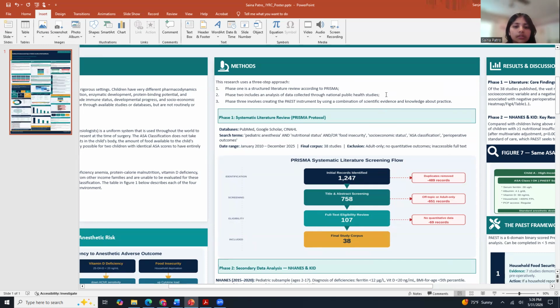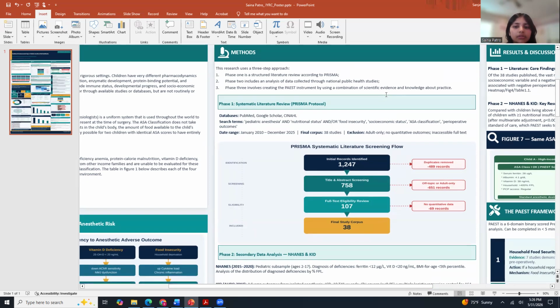This is not a marginal signal. Protein calorie malnutrition showed significance in 90.9% of the studies examining it. The highest rate in the corpus. Iron deficiency anemia, 85.7%. Vitamin D deficiency, 80%.